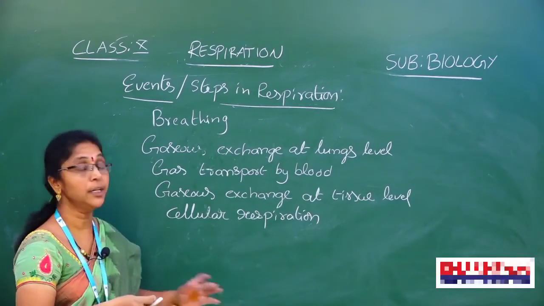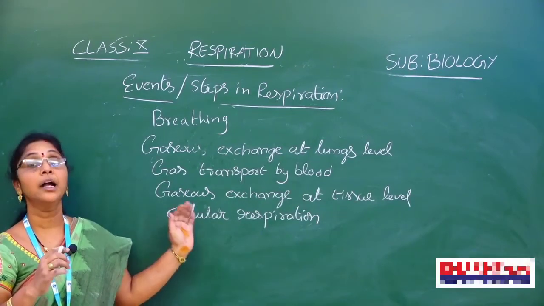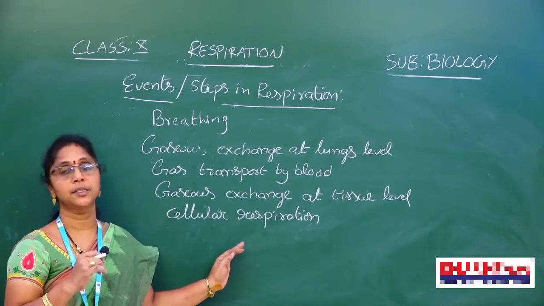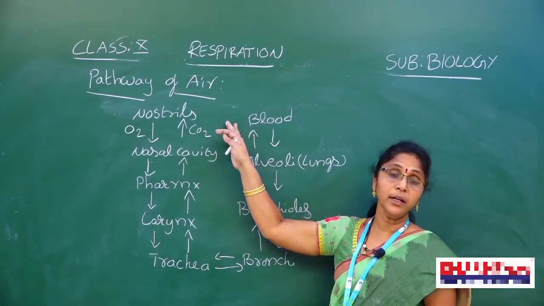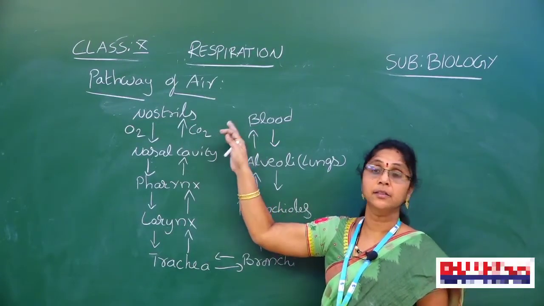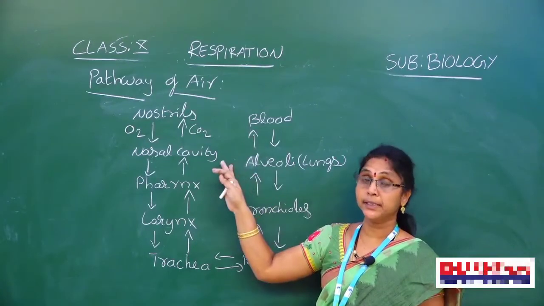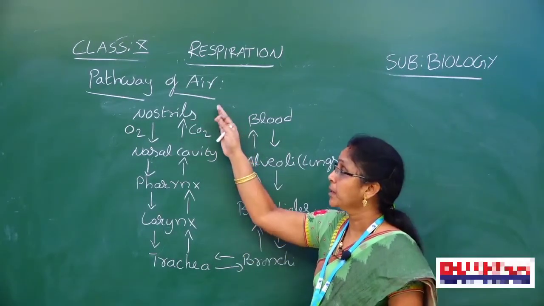Okay. Now, see here what is the pathway of air and what are the parts of the human respiratory system. See the pathway of air, how the air enters from the nostrils to the lungs. What are the parts present in the human respiratory system?